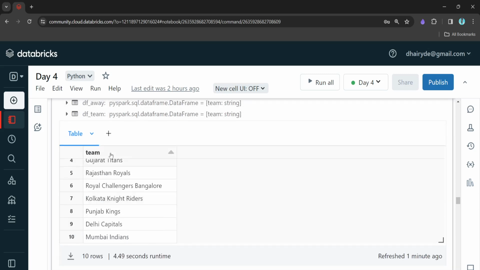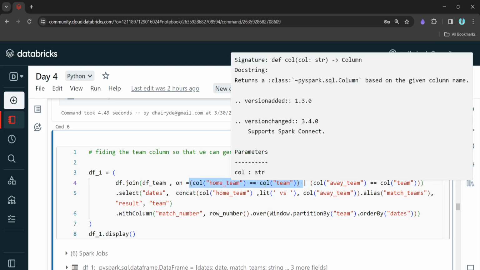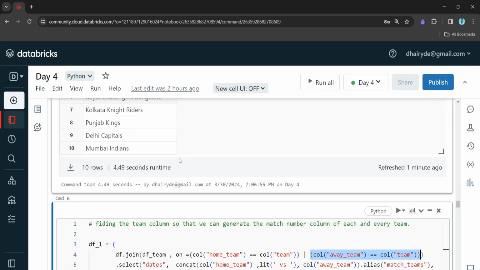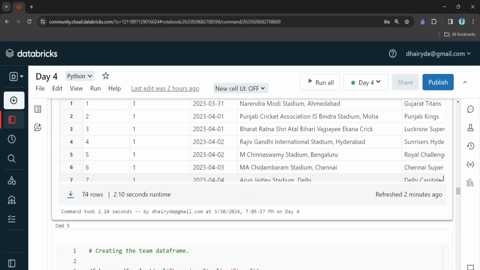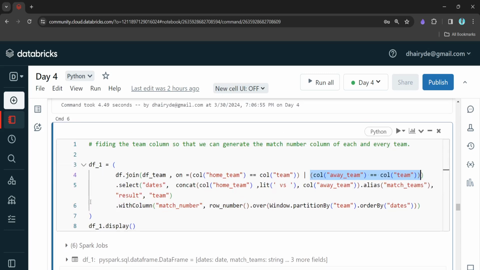First this record will match and we will get the data, till this point. Again the away team column will match the record and we will get the data. Altogether, the total number of records is 74, so double of it, 148 records in total, we should get after this operation, right?